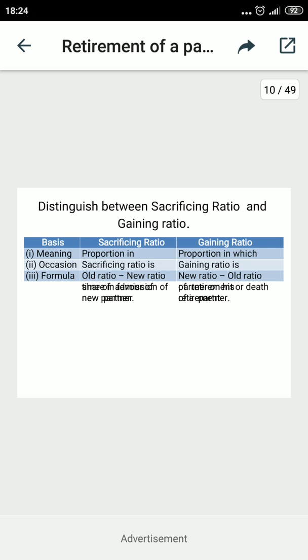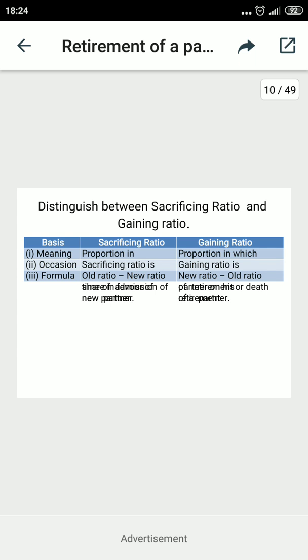The next is occasion. Sacrificing ratio is applied when a person is admitted, and the gaining ratio is applied in case of retirement of a partner. And now the formula: the sacrificing ratio is old ratio minus new ratio.